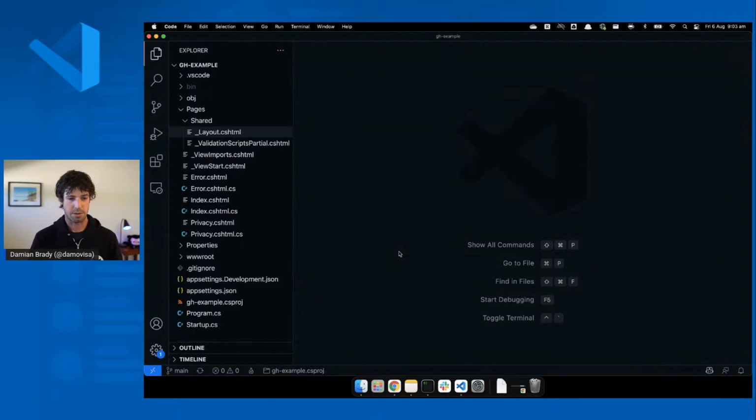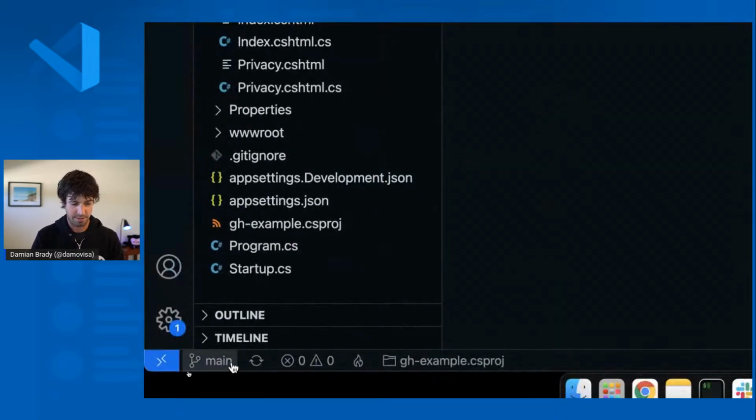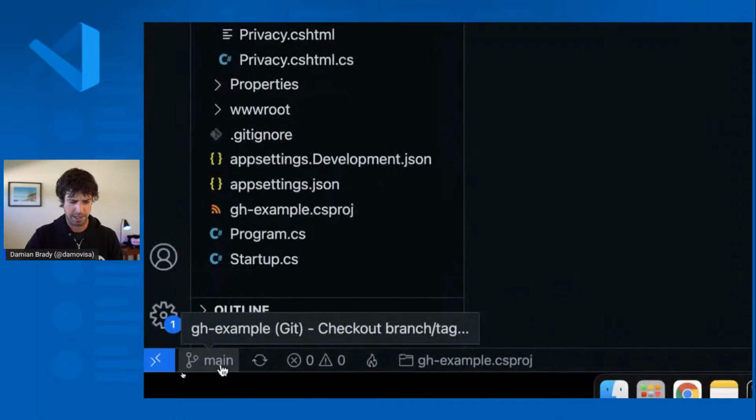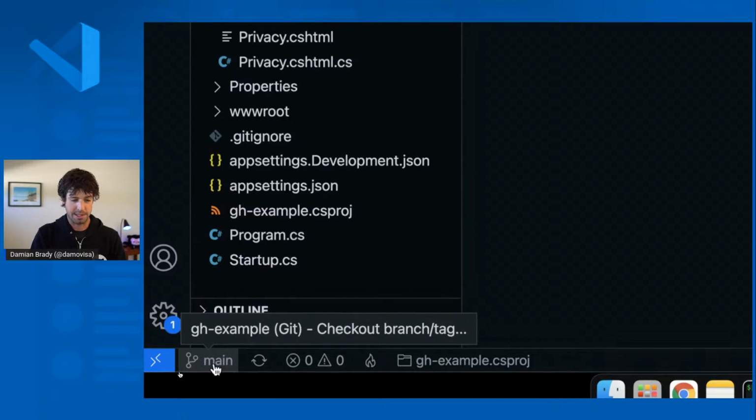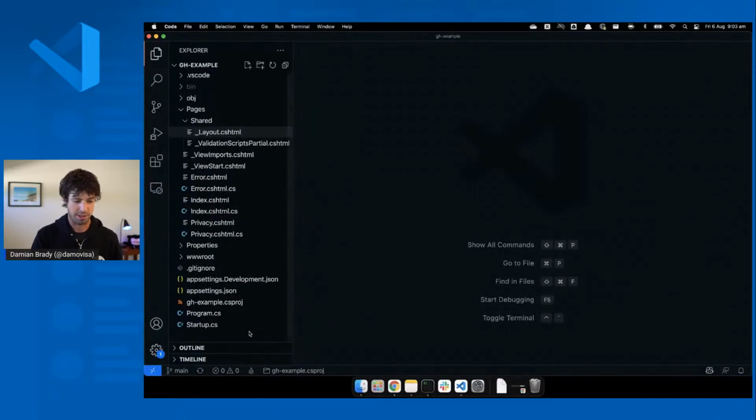So what I'm going to do is look at the workflow that you would normally get just out of the box. So here's my code. You can see, right down here, we've got this main. I don't know whether that zooming's working properly. Let me know. That main branch that we're on at the moment is where we're living. And you can see the project I'm in and so on.